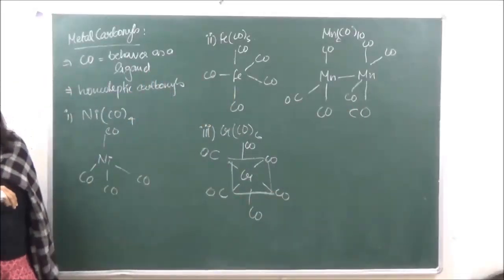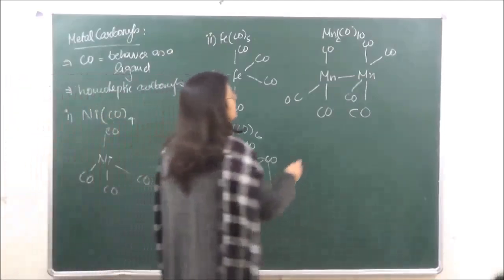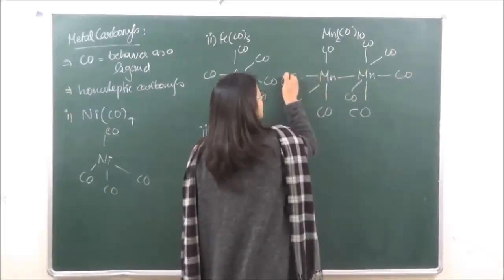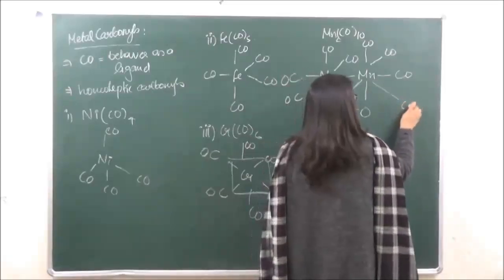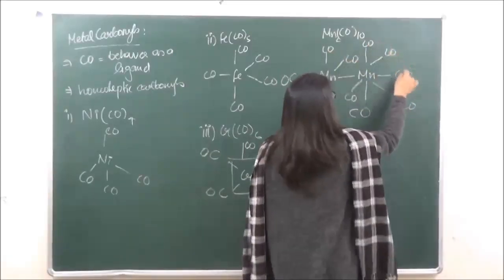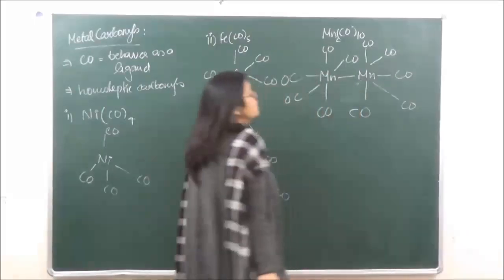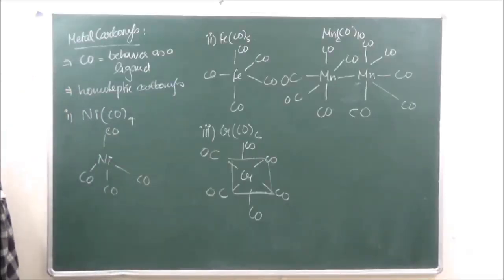So 10 carbonyl groups means, how many do we have? 1, 2, 3, 4, 5, 6, 7, 8, 9, 10. Okay, so this is going to be Mn2(CO)10. So this has a bridging manganese in this.